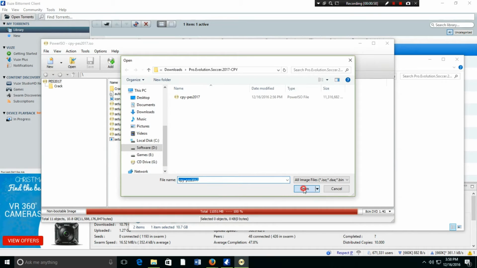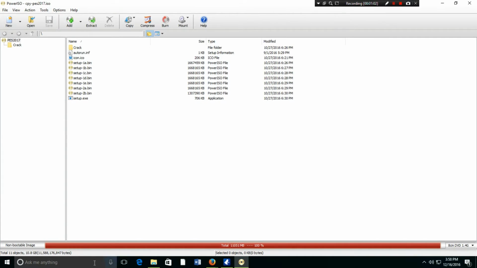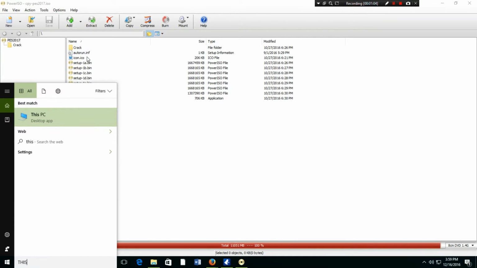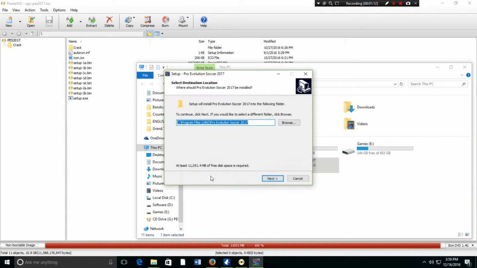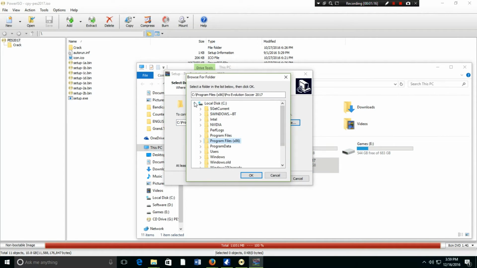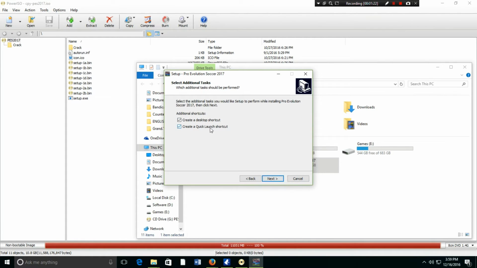After that, you just click open, and now you just need to open This PC, and then you see this. Just click on it, and yes, and it will automatically start. And you need to select the destination. I'm going to go for this, and next, and just click next, and wait for it to install.